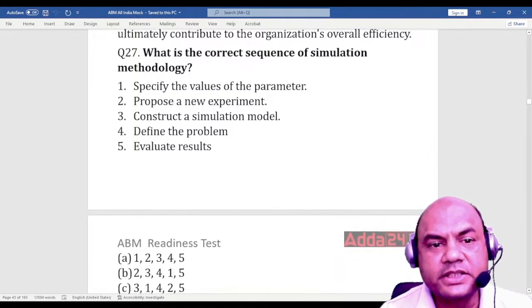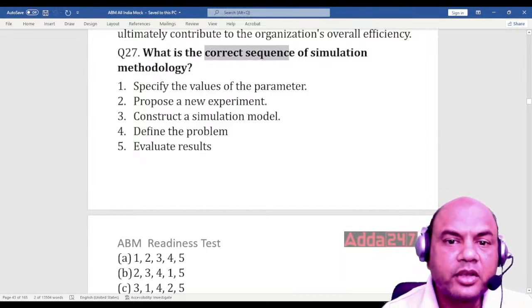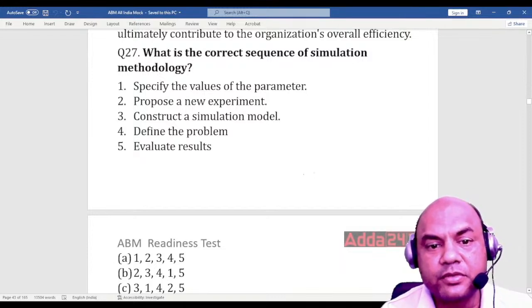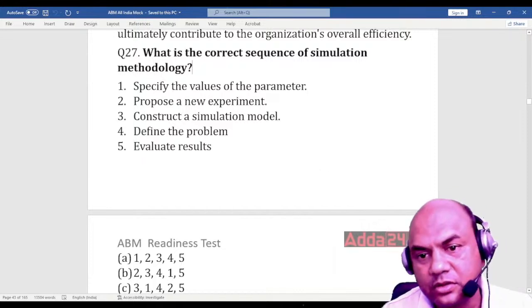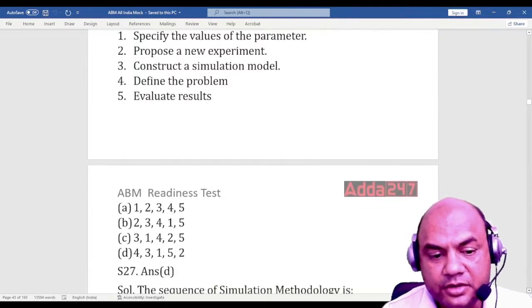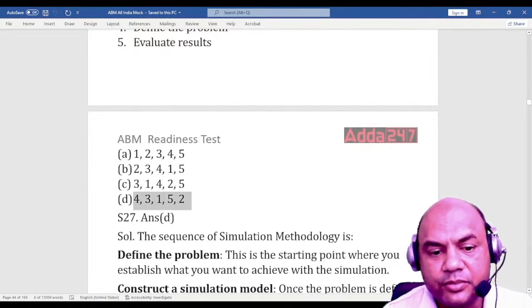What is the correct sequence of simulation methodology? Look at this: specify the values of the parameter, propose the new experiment, construct the simulation, define the problem, evaluate. Now you have to arrange them in sequential order. The option is D, 43152.